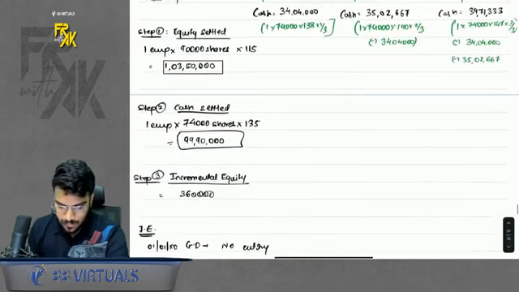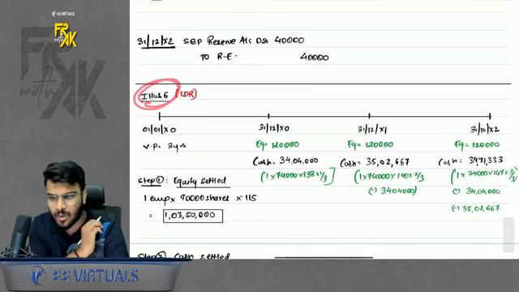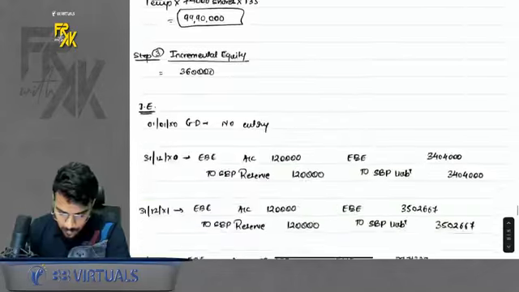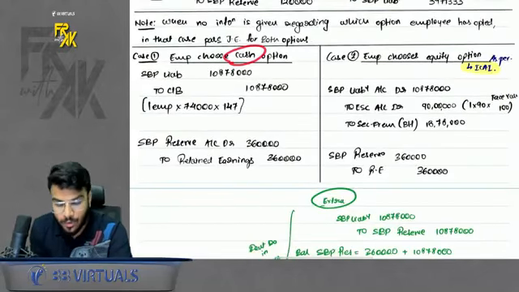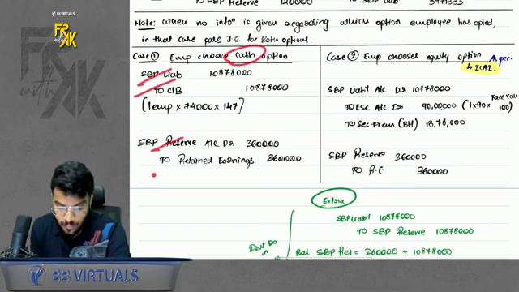Yes, sir. Okay, there was one more question, illustration number 6. Based on the same grounds, you can solve it on your own. The only thing I discussed extra was that I discussed both the options. What if the employee chooses cash? We already know: liability to cash bank, then reserve to retained earnings.